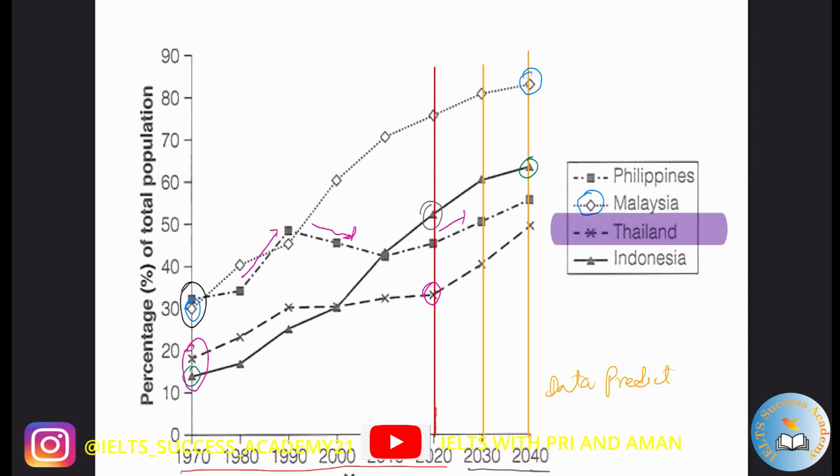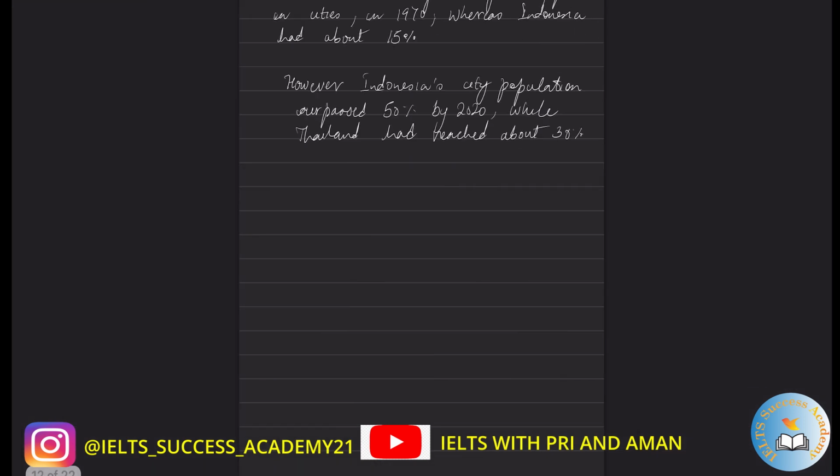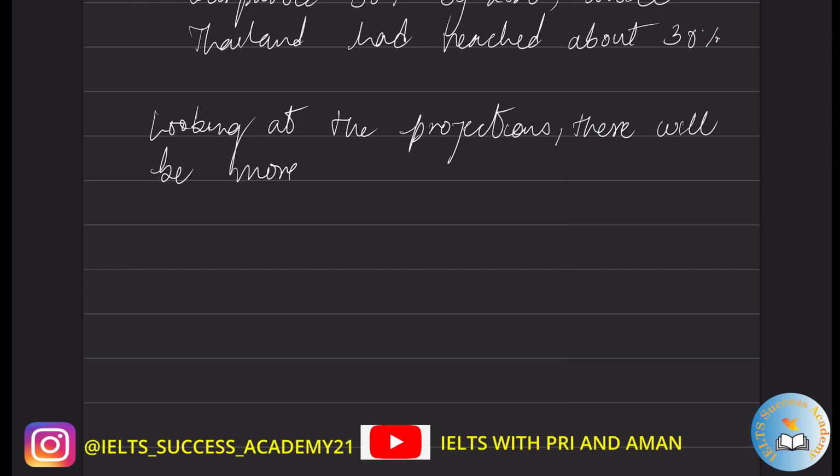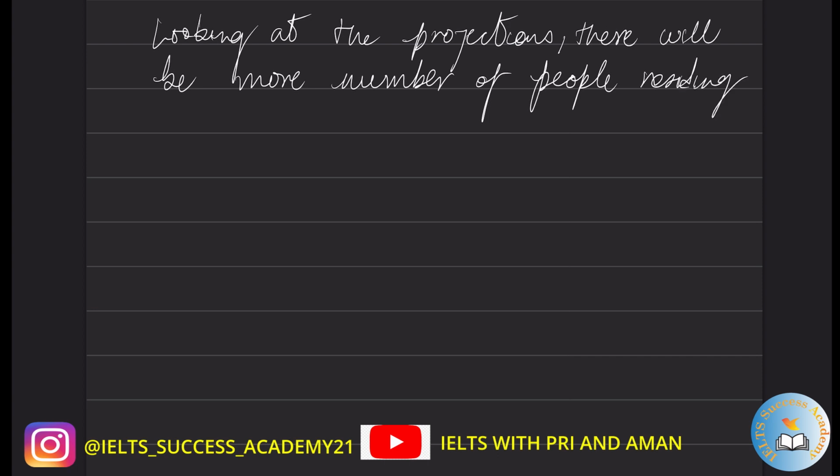With Thailand, it started at around 30% and will increase by 2040 to 40%. For Indonesia, we had around 50% and this will increase up to around 60%. So looking at the projections, there will be more people residing, meaning living, in cities in all four countries.